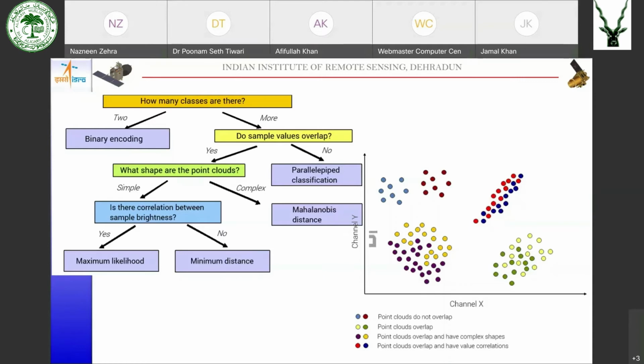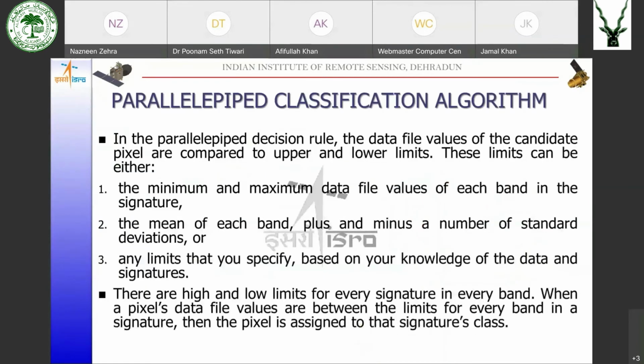In such cases, you go for the maximum likelihood classification algorithm, and otherwise you go for the minimum distance to means algorithm. Now we have seen when we should take which algorithm, but now let us see how these algorithms work. Let us start with the parallelepiped classification algorithm.